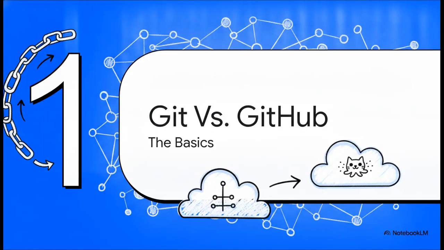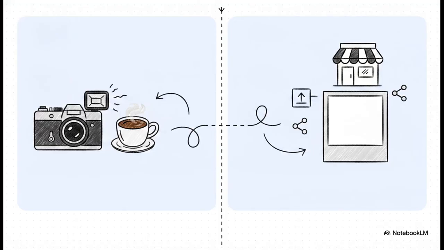All right, let's kick things off with Section 1, Git versus GitHub, the basics. A lot of people actually use these terms interchangeably, but they are completely distinct. It's like this. Think of Git as the camera that takes the snapshot of your code. GitHub? Well, that's Instagram, the platform where you actually host and share those snapshots with the world.